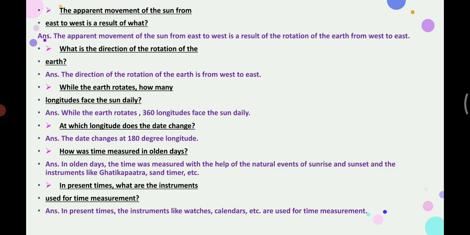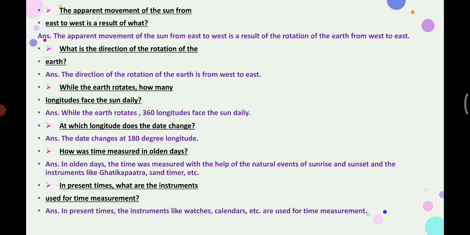So, whatever I have discussed here with the help of these questions, all are very much important to you, and you should have a very clear concept about latitudes and longitudes.